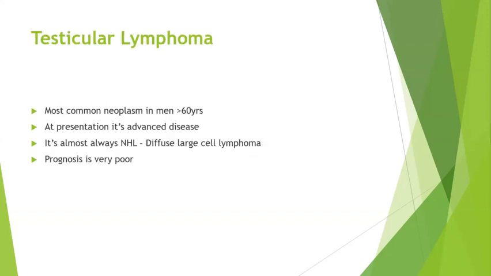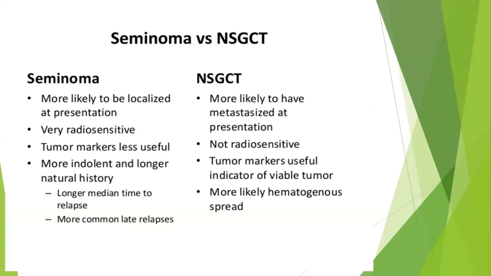Another important tumor when the testis is considered is testicular lymphoma. Nowadays, rather than seminomas, we are seeing a lot of testicular lymphomas. Diffuse large B-cell lymphoma, a non-Hodgkin's lymphoma, is the commonest testicular lymphoma observed, which will also have a very bad prognosis.